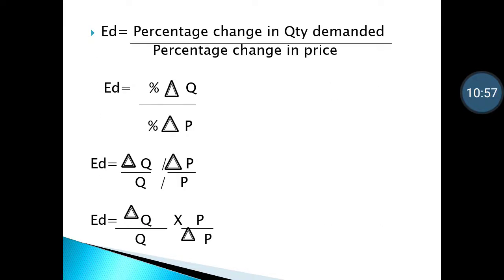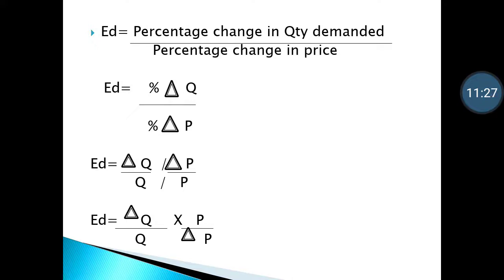Again, in equation form, price elasticity of demand is written as capital E and small d, which says price elasticity of demand, and it is percentage change in quantity demanded upon percentage change in price. When we convert it into equation form, percentage change is shown with the triangle sign, quantity demanded is written as Q, upon percentage change again with the delta sign in price.